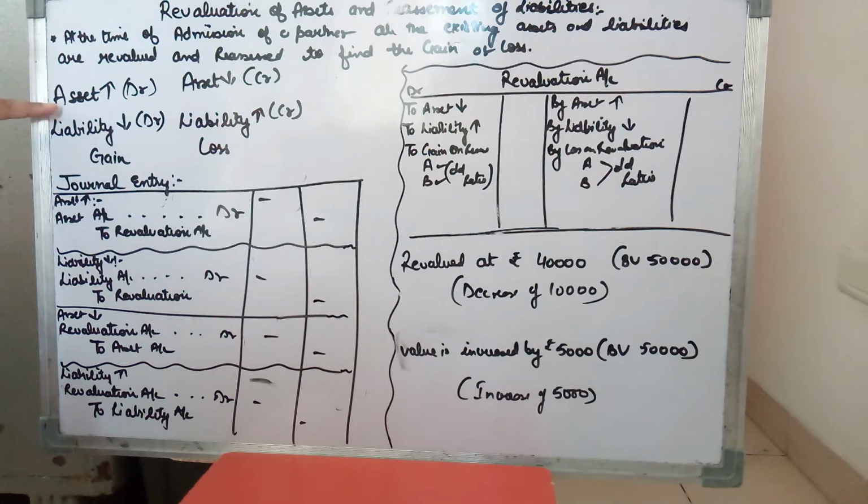So when an asset is purchased, if you remember, when an asset is increased, say you purchase machinery, what was your journal entry? Machinery account debit to cash or to bank or to vendor, because the asset is increasing.